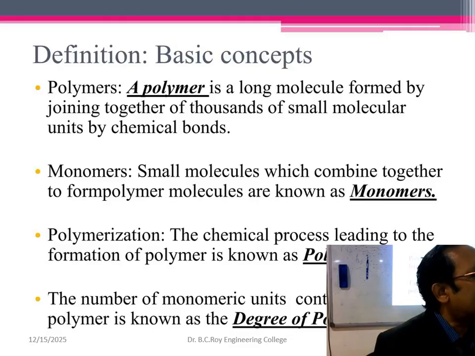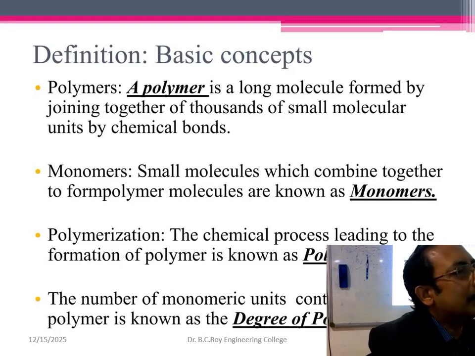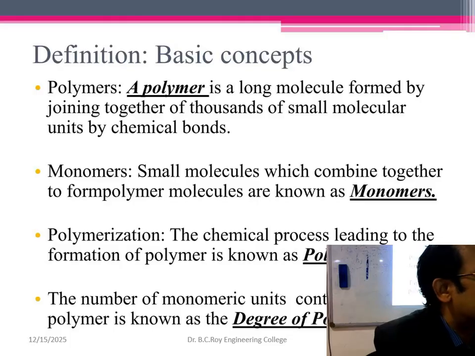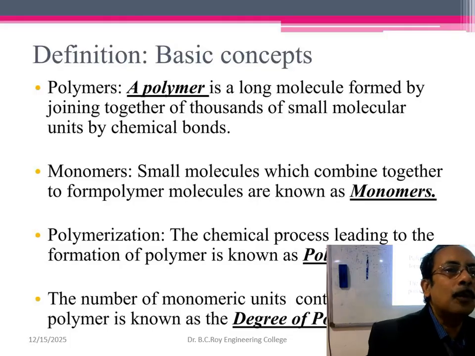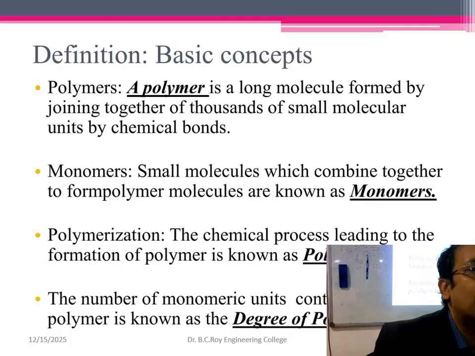Now each and every unit is called a monomer, and repetition of the unit makes the polymer. The repetition can occur in different ways. Sometimes only a single type of monomer is present, and that is called a homopolymer. A polymer consisting of the same type of monomer unit is called a homopolymer. And when two different monomer units are combined together, it is called a copolymer. So there is homopolymer and copolymer.